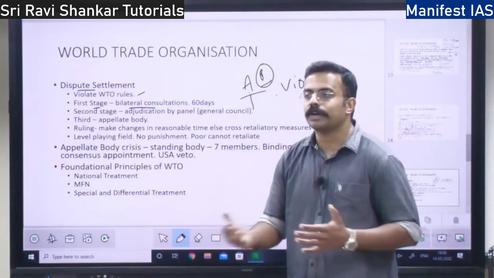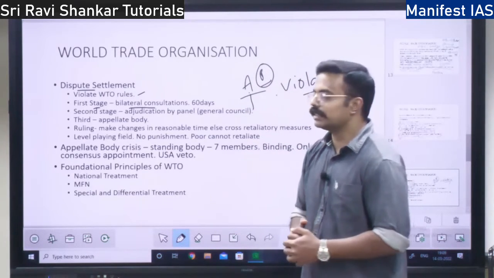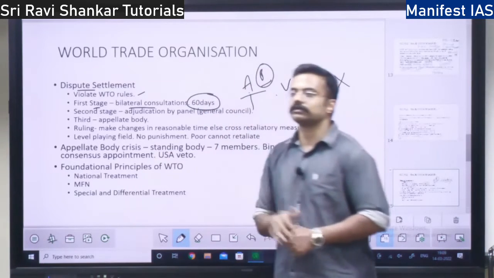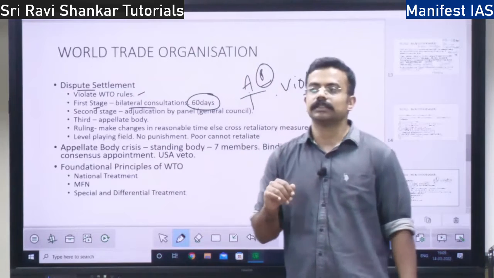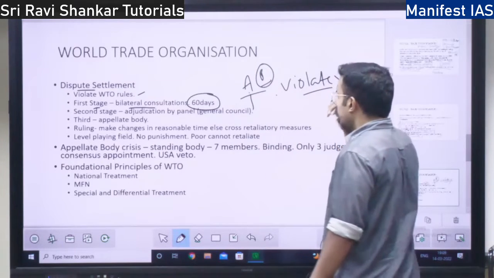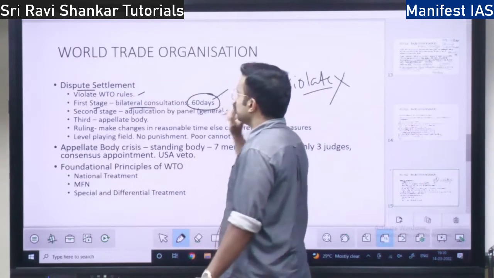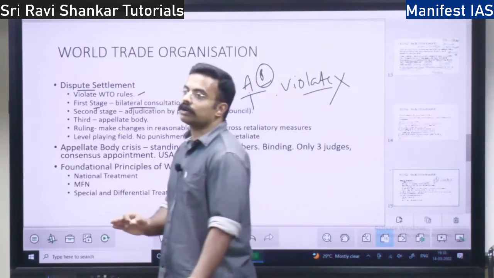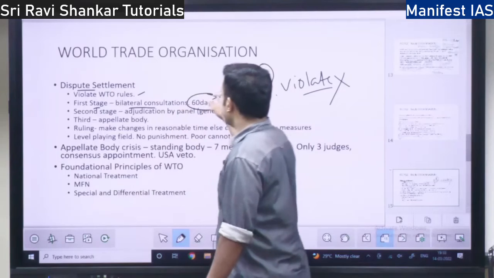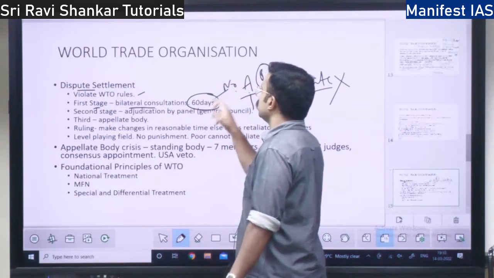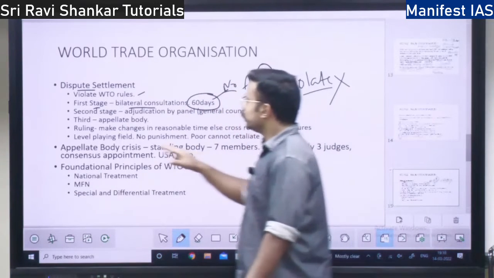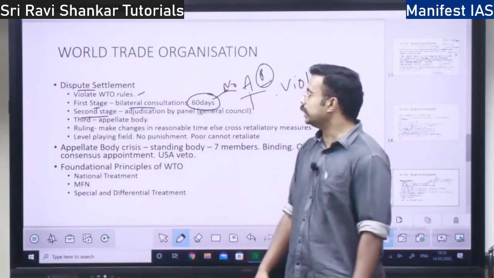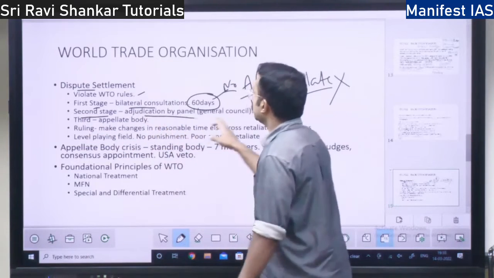So an arrangement is made for bilateral consultations, and it goes on for up to 60 days, right? If you do not come to a conclusion by the end of 60 days, there is no conclusion. Right? So then there is a second stage. What is the second stage? There is adjudication by a panel.